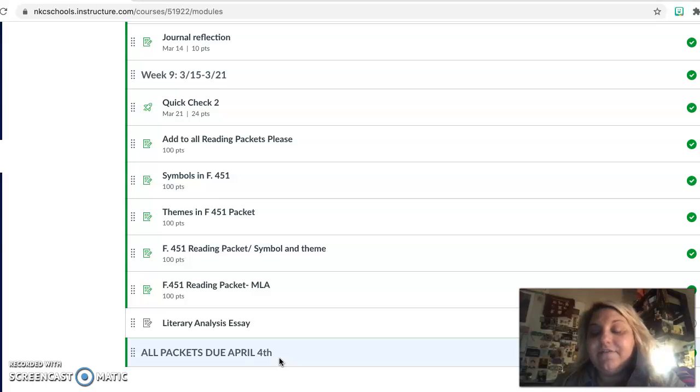And then we will have the movies uploaded so you could watch those during your spring break time. And then when we come back, we'll finish up our essays and we're ending this unit. So I hope everyone enjoyed Fahrenheit 451, and your homework this week is to complete all of your reading packets and to do a quick check test.